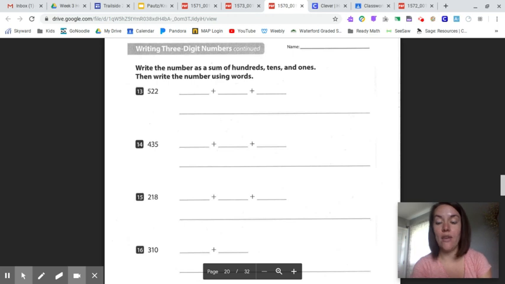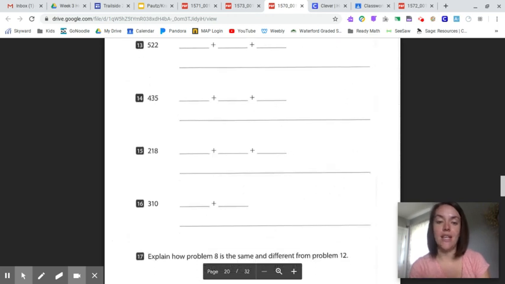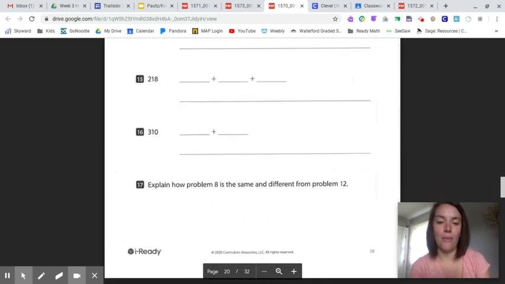It is okay if you're not spelling things correctly. Parents, if you notice, like they're probably going to need the word hundred a lot. If you notice some mistakes that they're constantly repeating with the spelling and you want to teach them or write down the correct way to spell 100 or the correct way to write 20, that's fine. And then they could use that as they're working through. But it is okay. We're not grading your spelling on these. It's okay to not have perfect spelling when you're writing the written form.